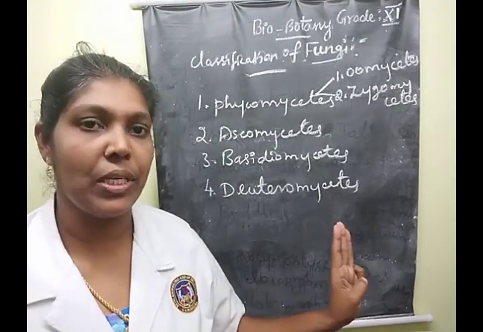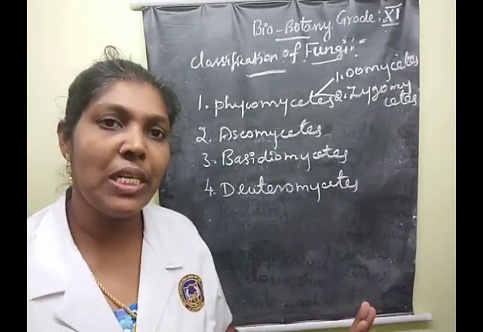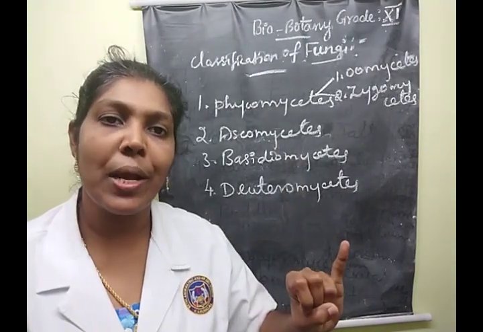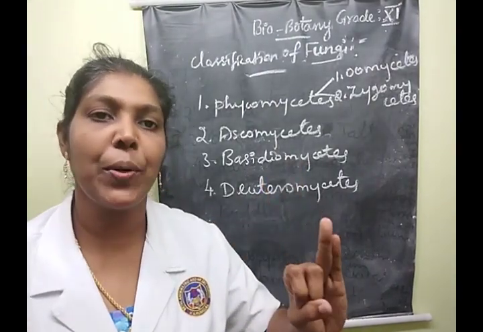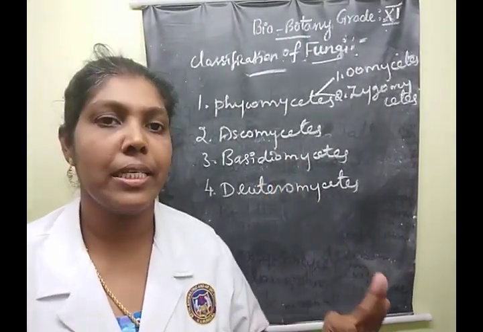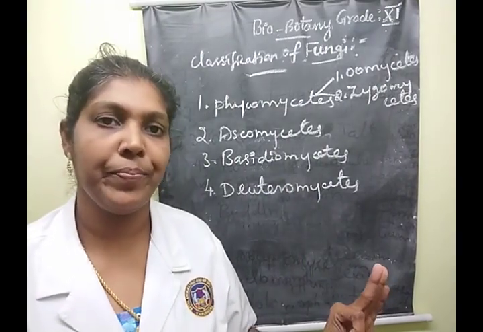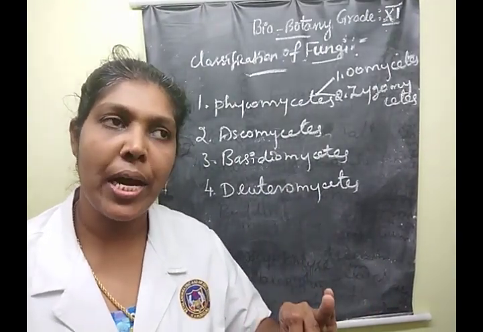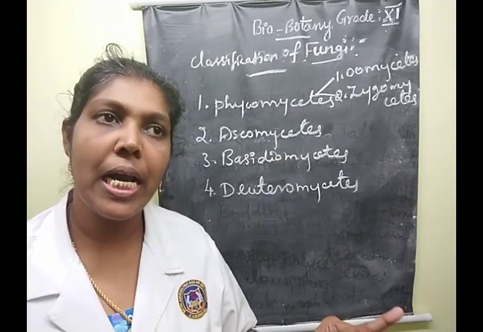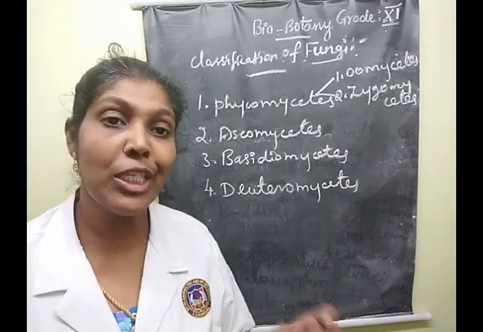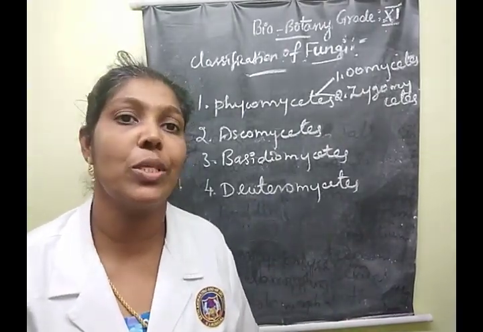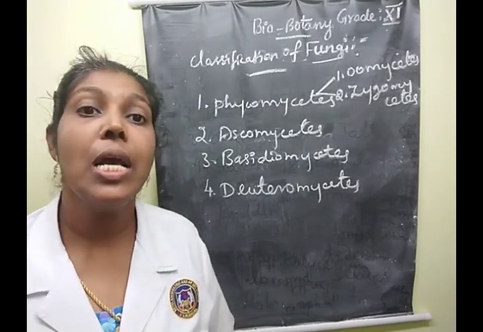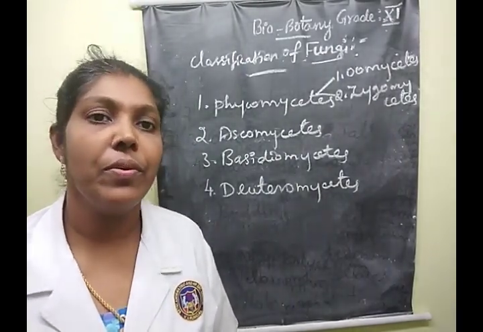What are the 3 divisions? First one is Gymnomycota, Mastigomycota, and Amastigomycota. Clear? This is one of the very important 2 mark questions. Sometimes they will ask the question, what are the divisions of fungi?